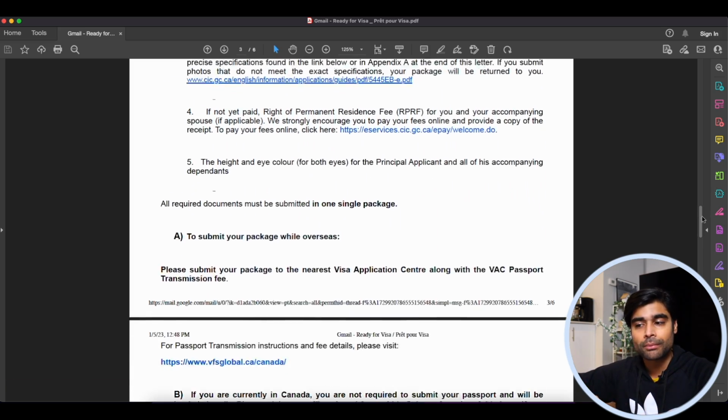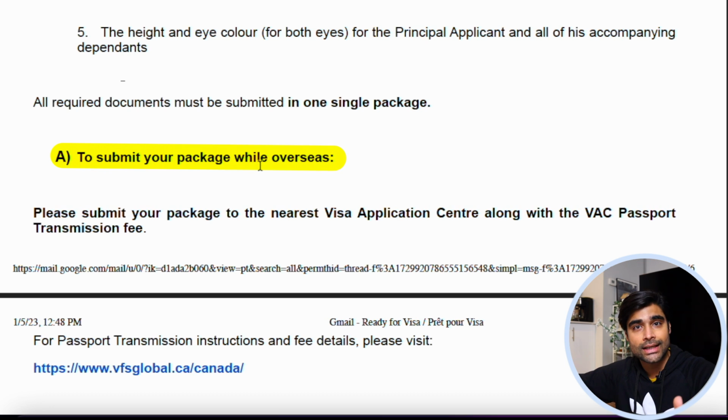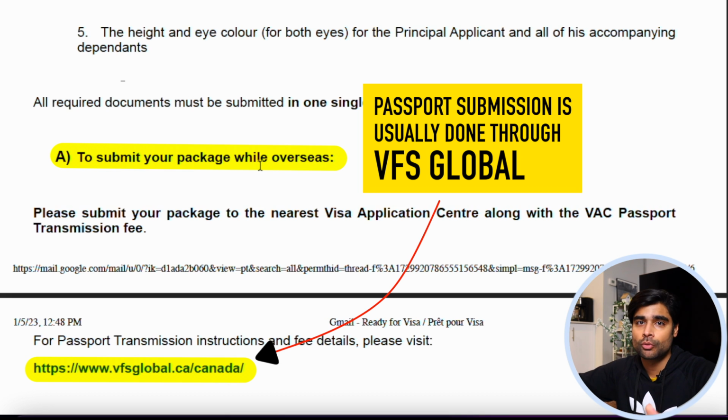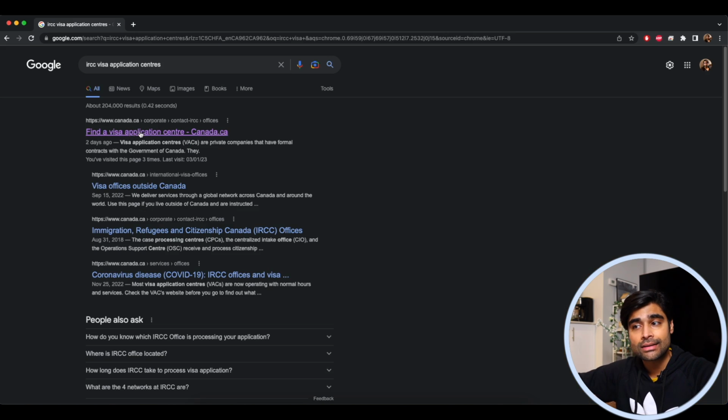So if you scroll down in part A, you will have instructions on submitting your package while overseas. So this is the case we are discussing, that the principal applicant is outside of Canada, so that's considered overseas, and then they will have to submit their passport. So you will have to do this process with VFS Global. It's a company which the Government of Canada has partnered with, and it handles all these passport services and immigration services related to Canada.